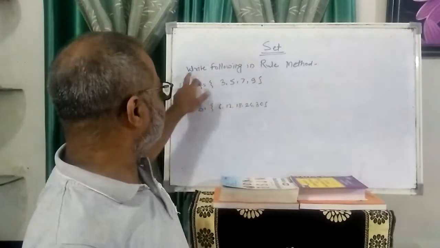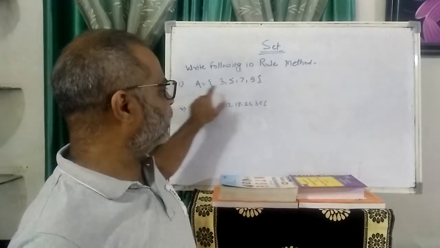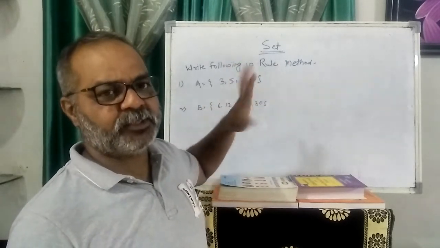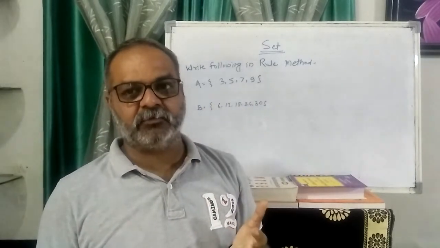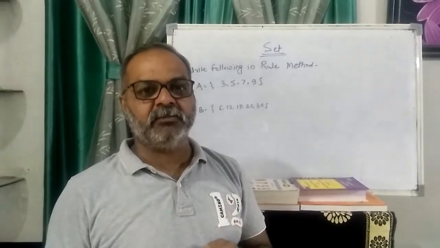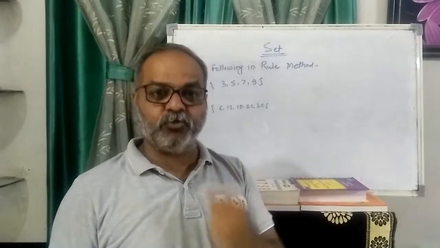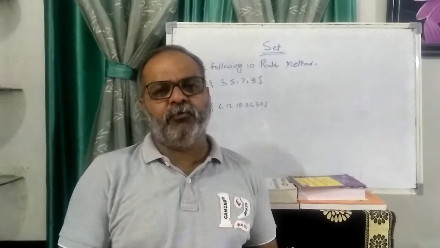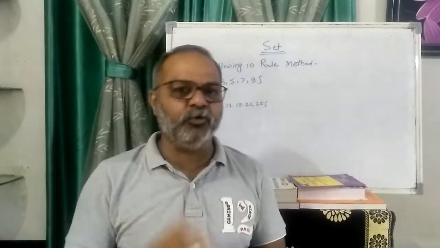Next question is: write the following in the rule method. Rule method is called set builder form. The set is given: 3, 5, 7, 9. Just concentrate on 3, 5, 7, 9. What are these? They are odd numbers. So how do you write an odd number? Is it n plus 1 or n plus 2? You just think. If you don't get the answer, think using your logic. When you think, you get the answer.